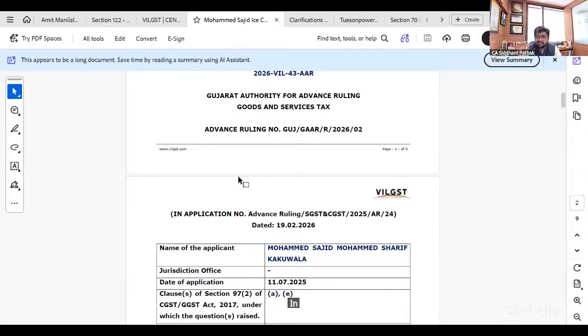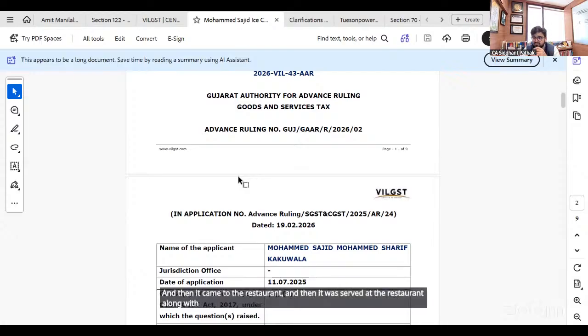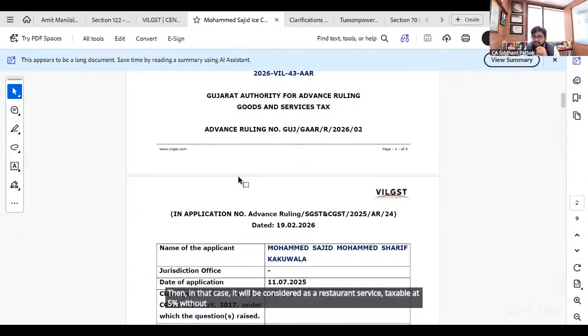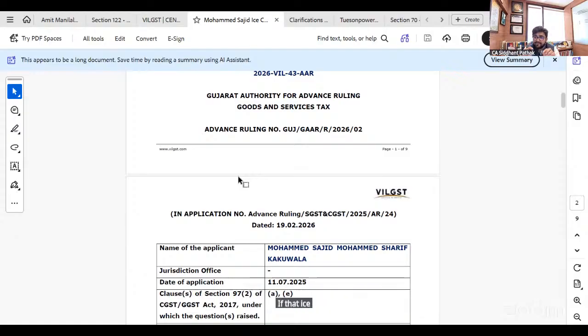In all the other scenarios, let us say ice cream was made at a manufacturing premises outside the restaurant, and then it came to the restaurant and was served along with other dishes, or even served as a dine-in, then it will be considered a restaurant service, taxable at 5% without ITC. If that ice cream, whether made outside or inside, is served to the dine-in guests, it will be treated as a restaurant service.